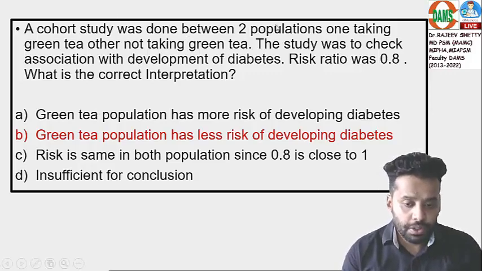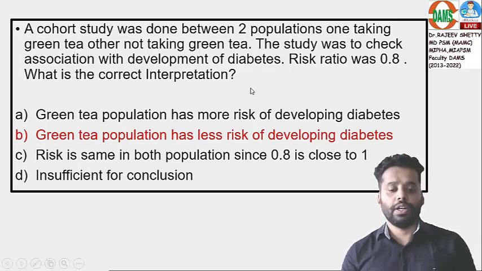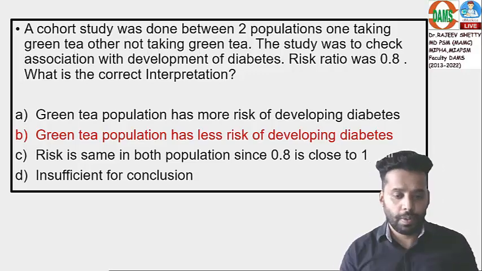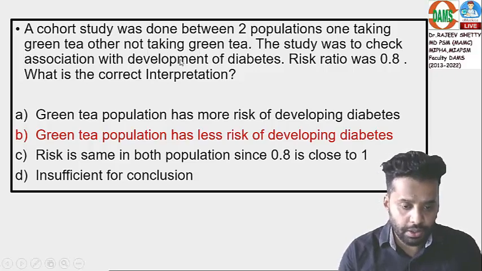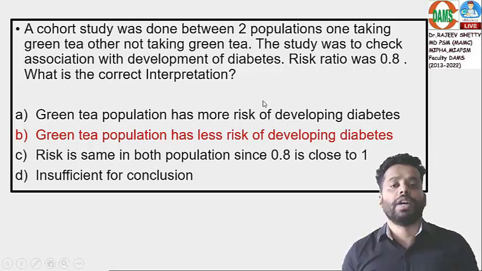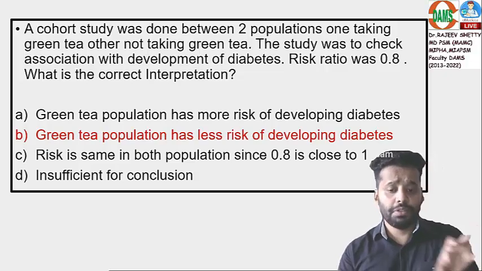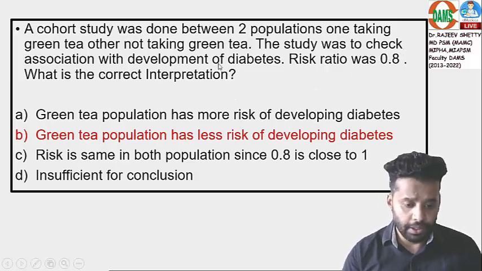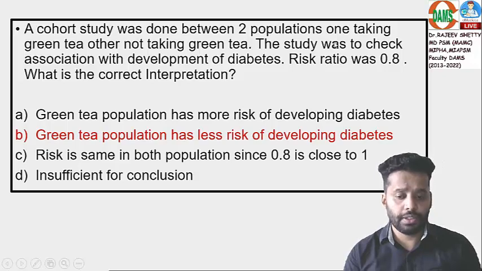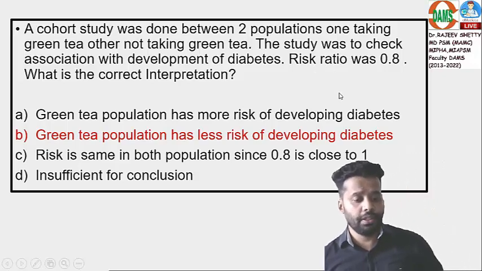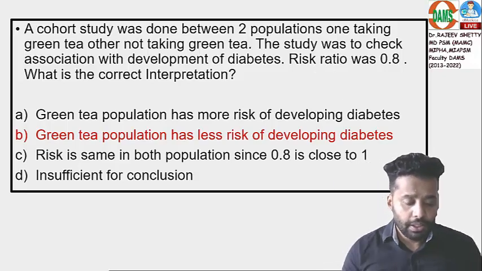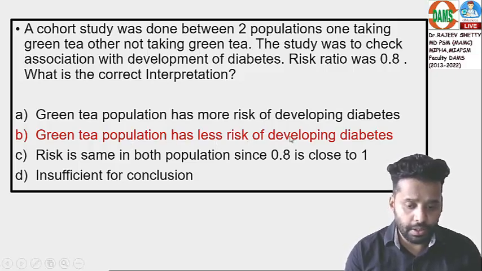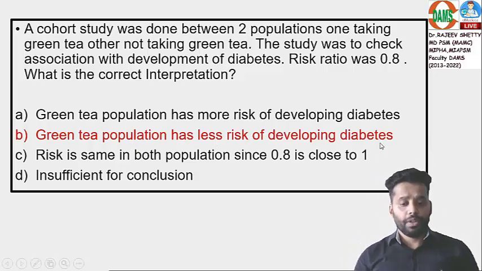A cohort study was done between two populations, one taking green tea, the other not consuming it: exposed, non-exposed. The study was done to check the association with the development of diabetes. Incidence was measured. Risk ratio is 0.8. It is less than 1. What is the correct interpretation? So risk ratio, if it is less than 1, is a negative association, a protective factor. The green tea population has less risk of developing diabetes.